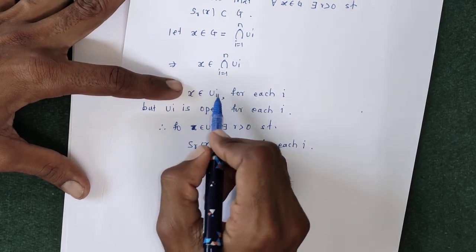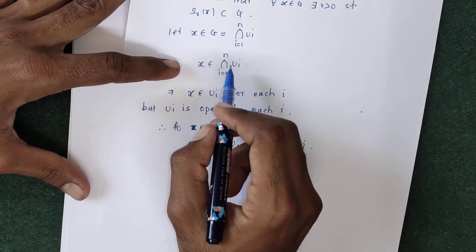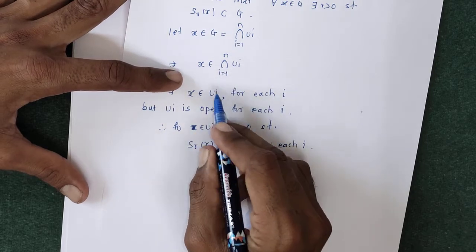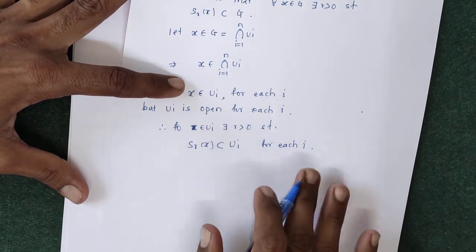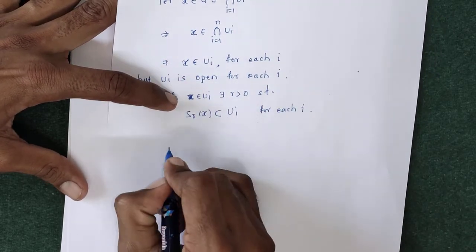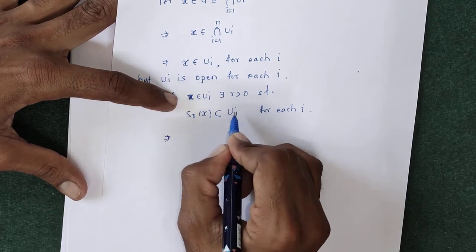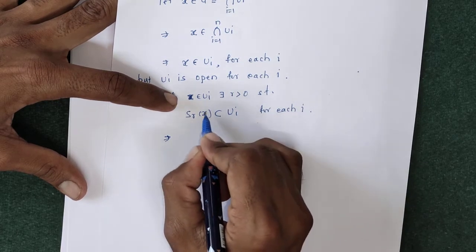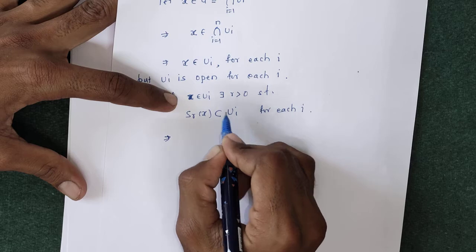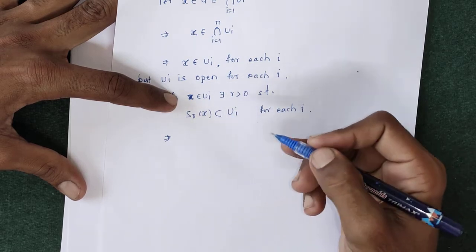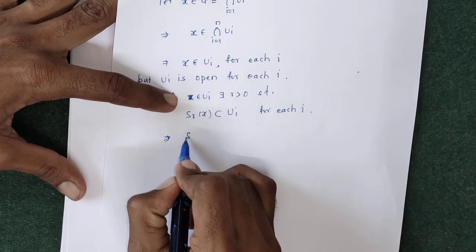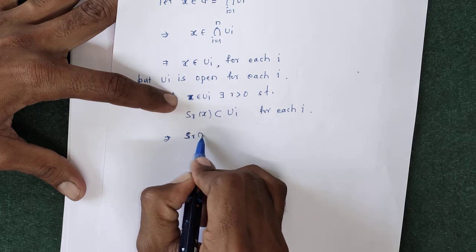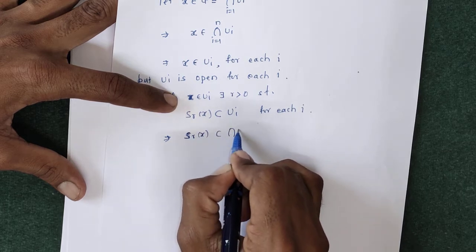So as x belongs to every ui, and for every open set there exists some radius r such that the open sphere SR of x lies inside ui, this open sphere lies inside ui for every i, that is, it lies in u1, in u2, in u3, up to un. Therefore this open sphere SR of x lies inside the intersection of ui.